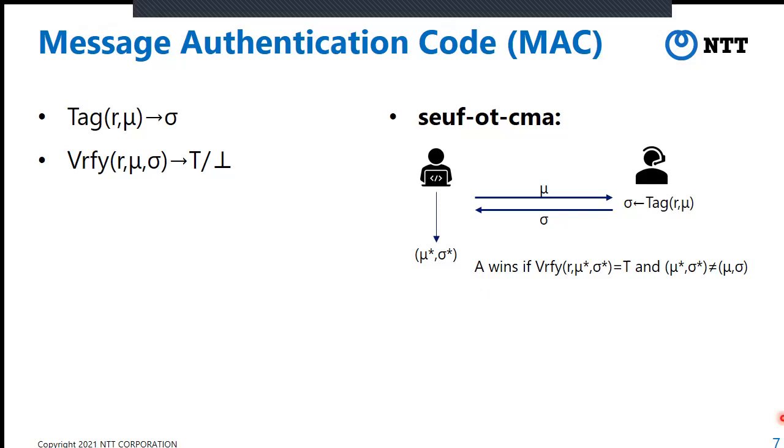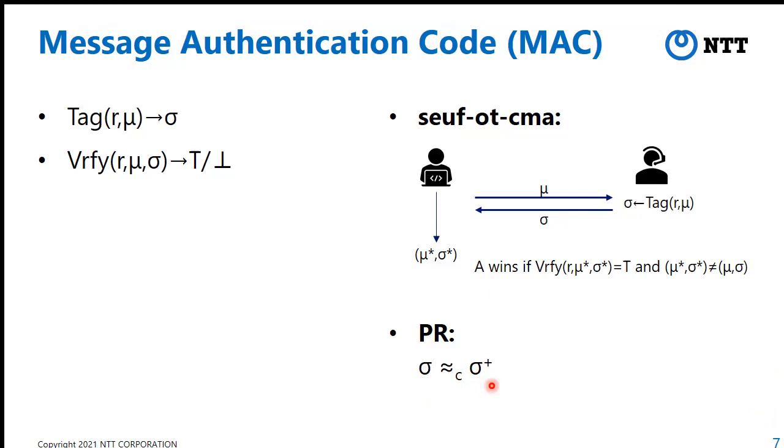And we additionally require that this MAC be pseudo random. Pseudo random means that a correctly generated MAC tag is computationally indistinguishable from a random string sigma plus, if R is hidden. So this is a review of MAC.